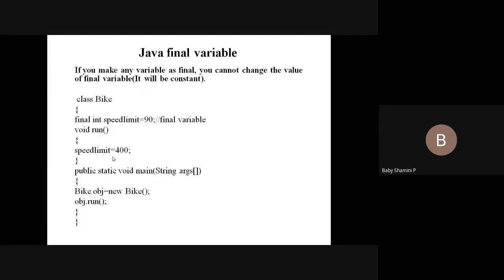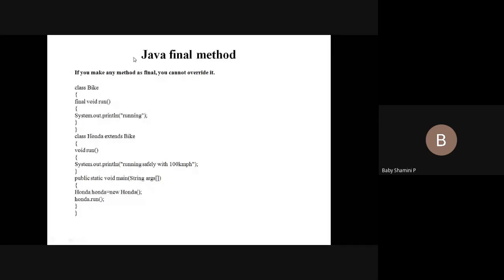So next we have a final method. Here we have a method run, and the subclass also contains a method run. But in the parent class I declared the method with the keyword final. So we cannot override the method in the superclass. Okay, this is fixed. So we cannot perform the overriding operation, so it displays an error message.